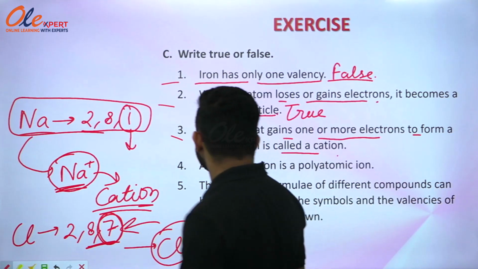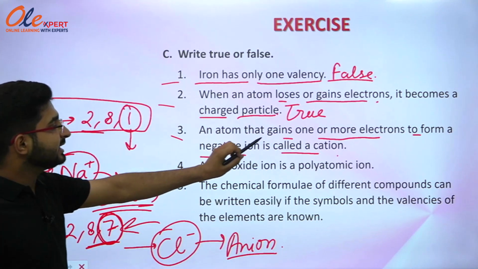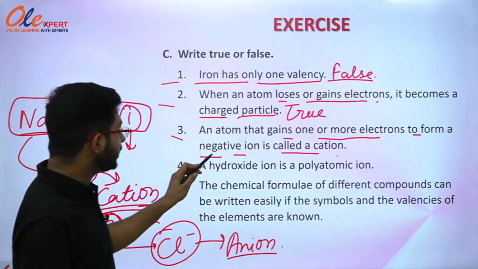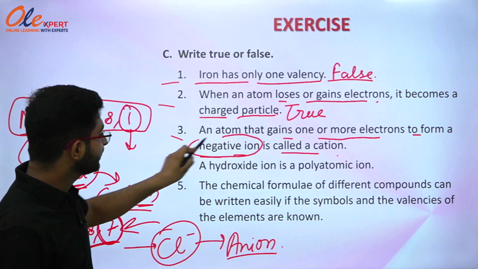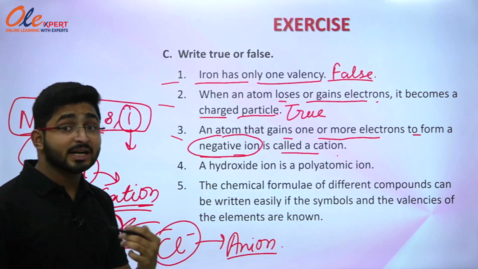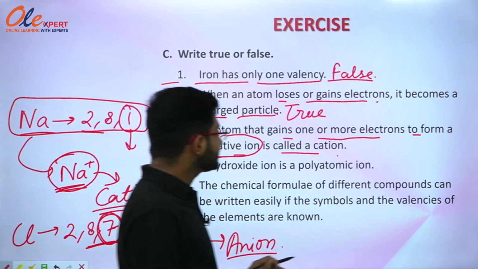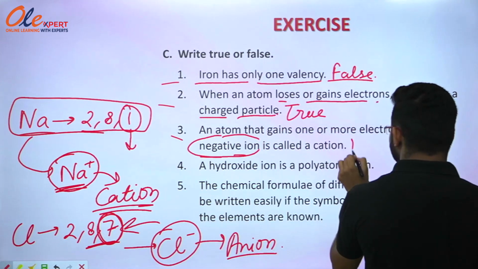So you can see in the statement it is written that an atom that gains one or more electrons to form a negative ion is called a cation. No, it is known as anion. So that's why this statement is a false statement.